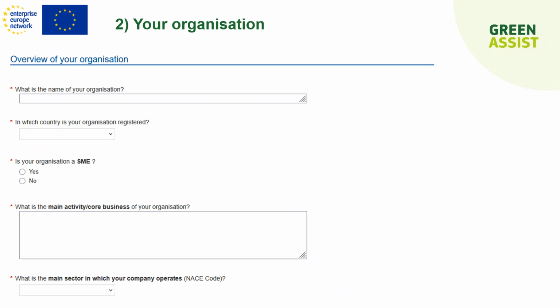The country is important because only European SMEs are eligible for this call. Then we will ask you if you are indeed an SME, and we will double check this with a self-declaration and the detailed rules that make an organization an SME. Finally, we ask about your business in order to allow us to understand what you are doing and in which sector you operate.